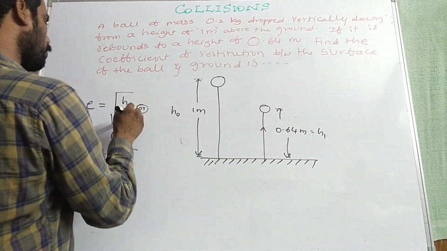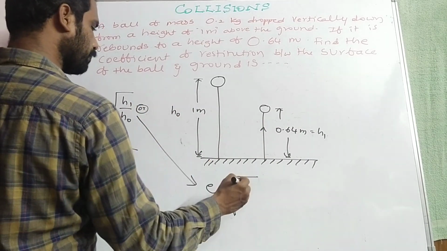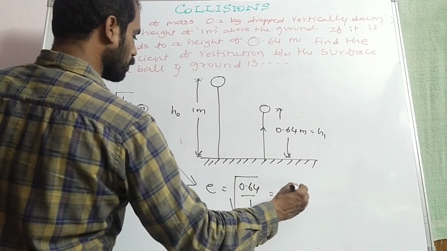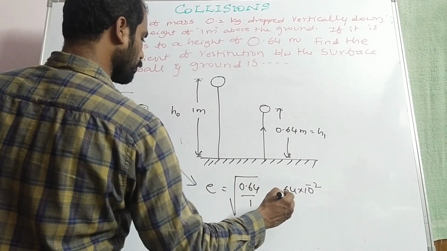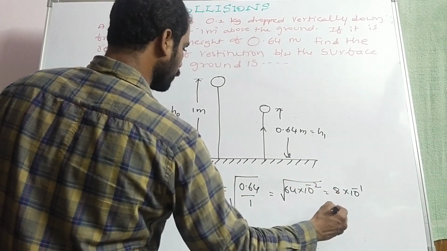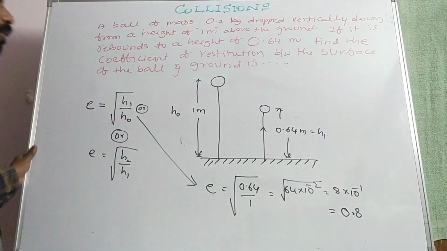So using this expression, E is equal to root of 0.64 by 1, that is equal to root of 64 into 10 to the power of minus 2, that is equal to 8 into 10 to the power of minus 1, that is equal to 0.8. The coefficient of restitution value is 0.8.